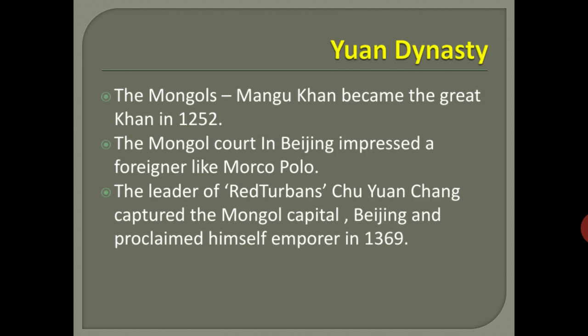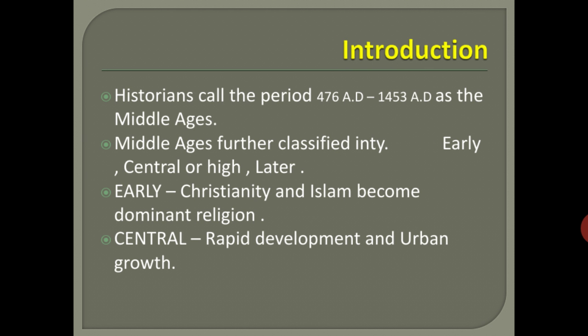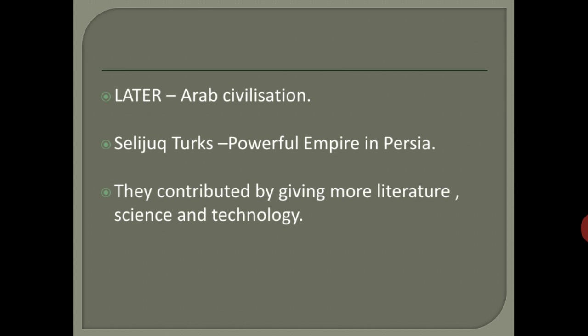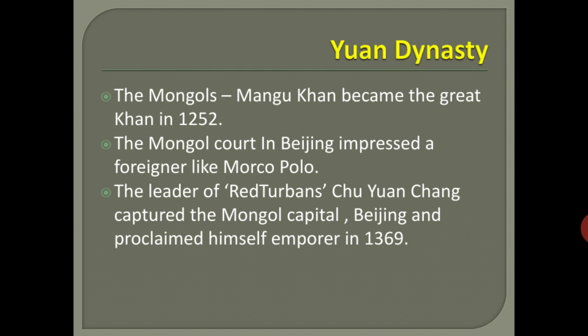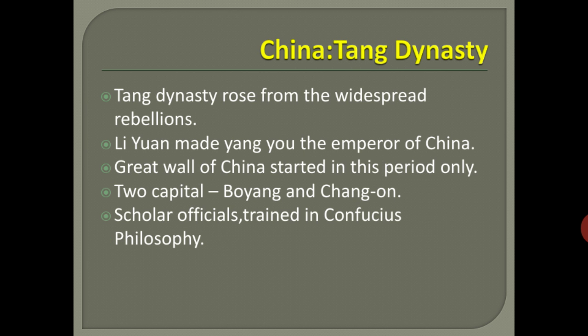Okay, so these are all the details of the Chinese dynasties. At the starting time, we saw the early, central, and later Middle Age, and after that East Asia in the Middle Ages alone we are going to see. In China, the first country we see, the dynasties are Tang dynasty, Sung dynasty, Yuan dynasty, and Ming Empire. Based on this, each important king will be there. What did they do importantly? What are the areas they occupied?